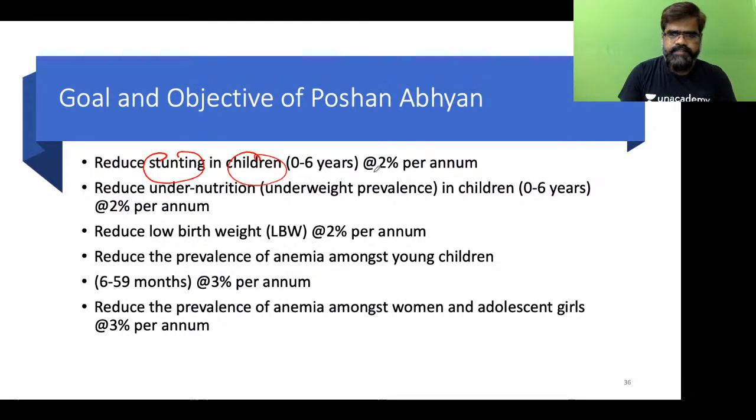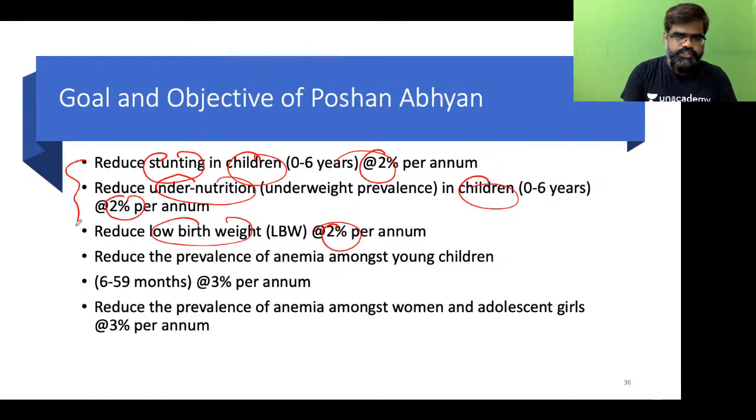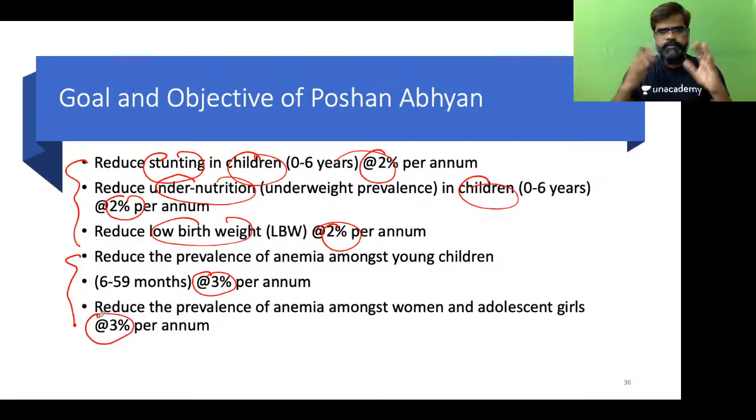Stunting, children, 2%. Undernutrition, children, 2%. Low birth weight, 2%. So this is 2% per annum. Now what we are talking about, anemia, it is 3% per annum. Now it becomes easy. You will never forget. You talk about stunting, low birth weight, underweight, 2%. You are talking about anemia, irrespective of children, adolescents, pregnant women, or women, 3% per annum should be the reduction target.